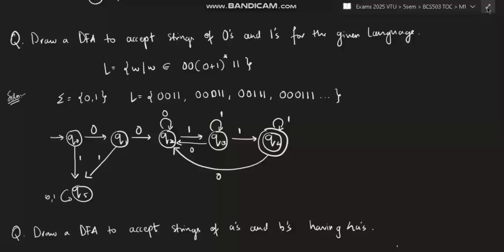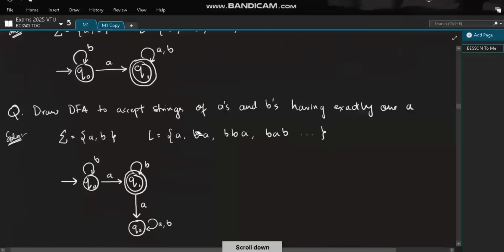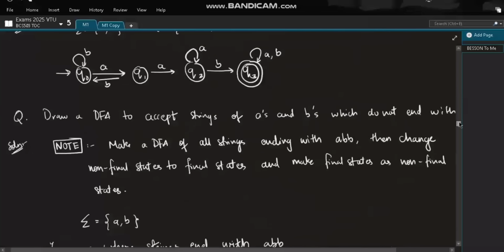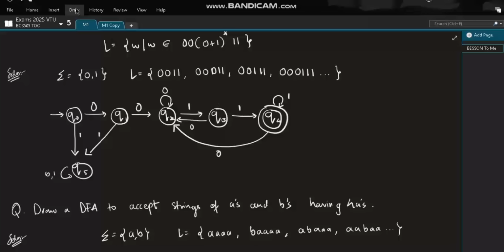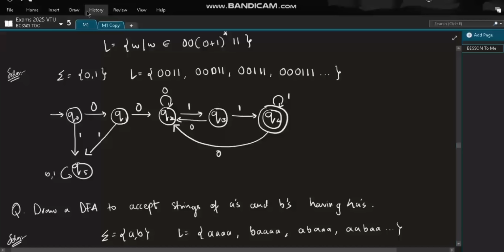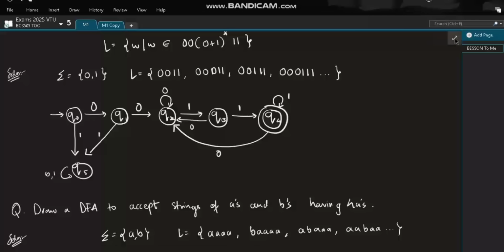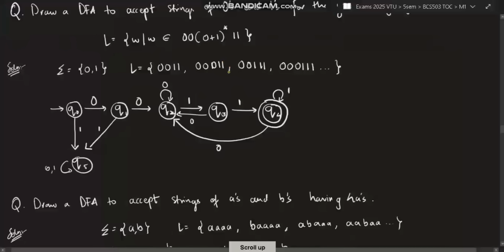Let me just correct that. See, this self loop will not be present. Why it will not be present is because 1 is already defined from here. I cannot have another 1 here because in a DFA only one transition will be there. You cannot have two transition functions for the same value. If you have already defined 1 here, you cannot define it again. Like that you cannot do.